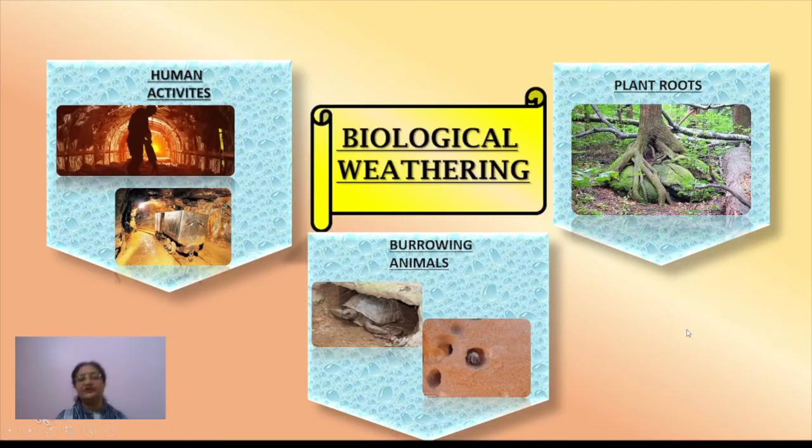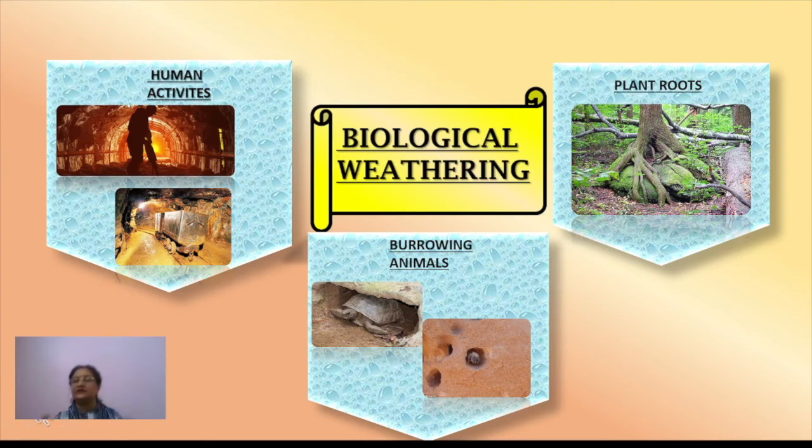Now you can see a few examples in front of you. The first example is that of human activities. Mining is being done. This side you can see the plant roots. This is just one example, but several examples you can find easily. The roots, as they grow, cause the breaking down of rock.